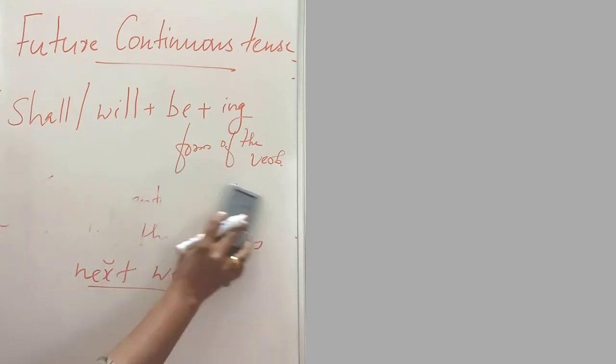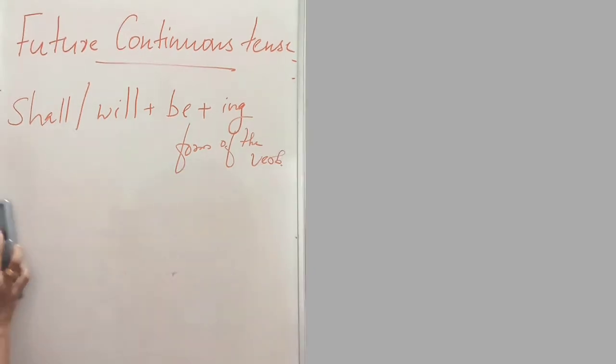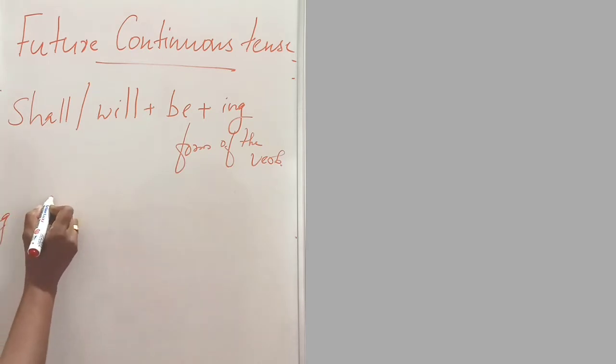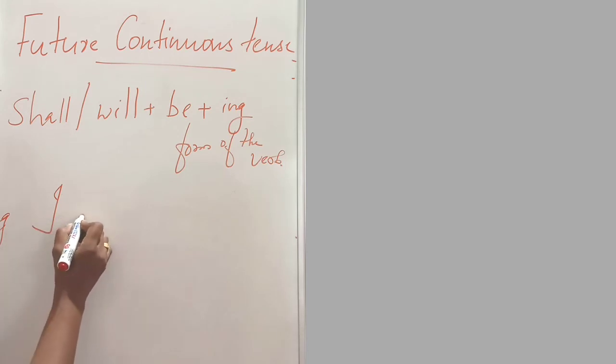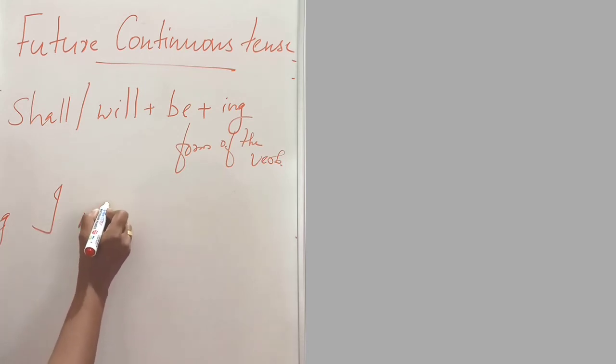Now we can find out when to use future continuous tense. On one occasion, it is used to express an ordinary continuous tense for expressing future action.